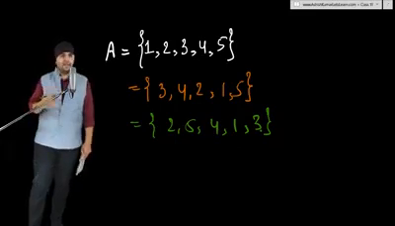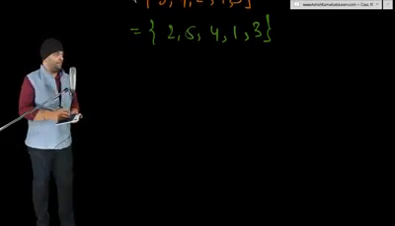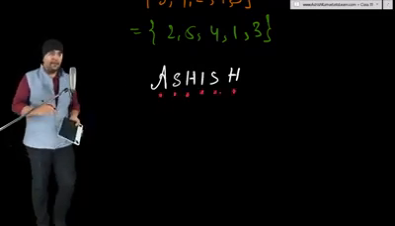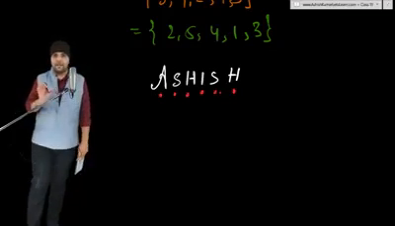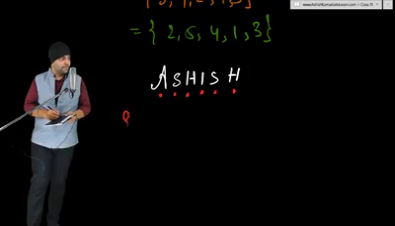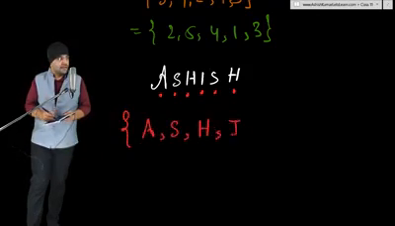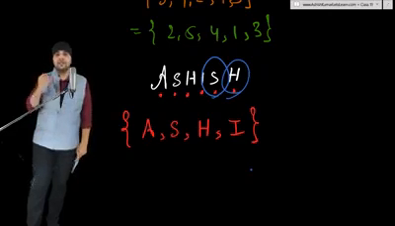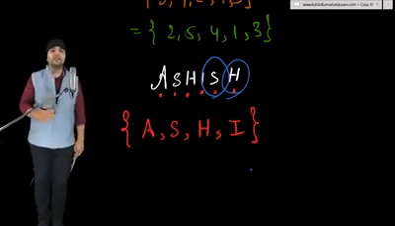For that, let's take another example. Let's take my name, Ashish. In my name, there are 6 letters: A, S, H, I, S, H. If I want to create a set of all the letters in my name, the roster form of that set will be like this: A, S, H, I. That's it. We never repeat S and H again in our roster form, because in roster form, repetition is not allowed.